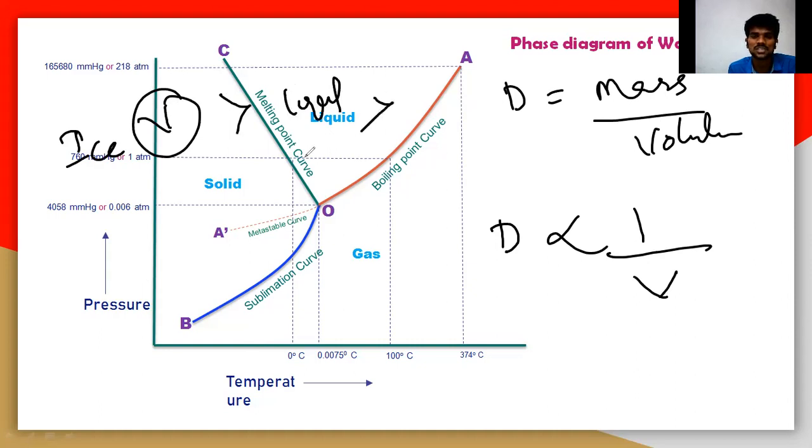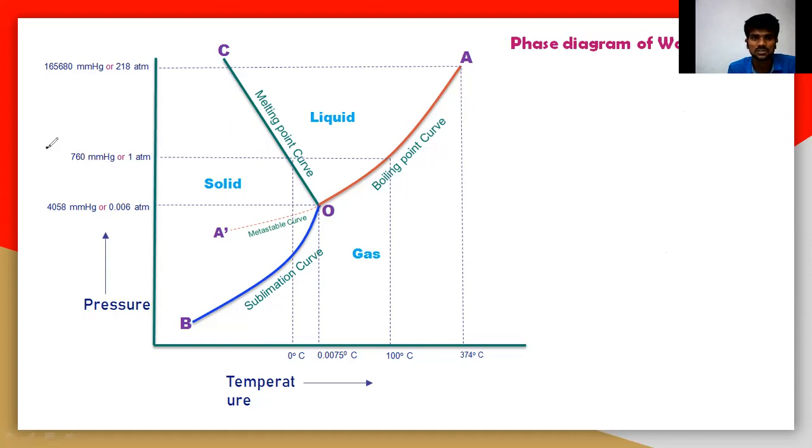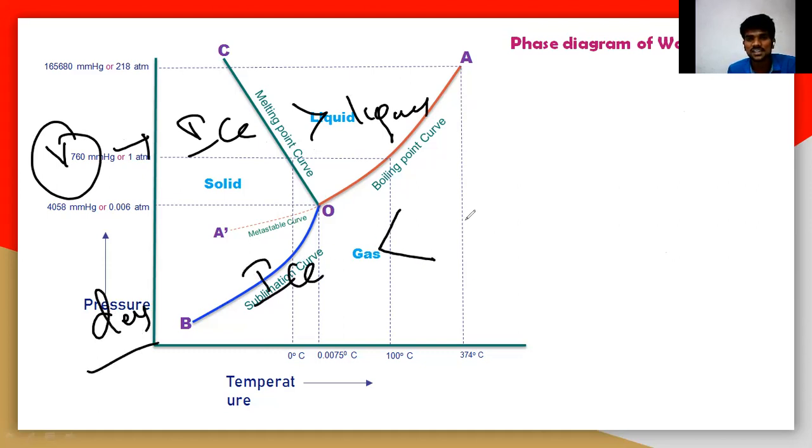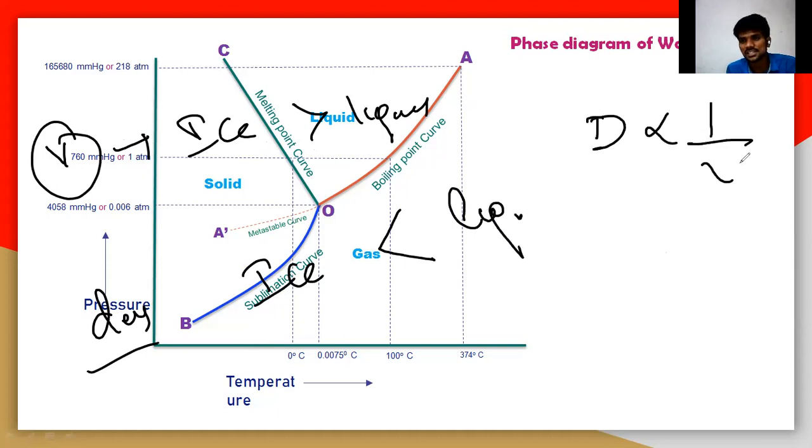In case of volume, ice will occupy more than the liquid. But what about the density? Ice will have very less density than liquid, because density is inversely related to the volume. Hence only the ice floats on water.